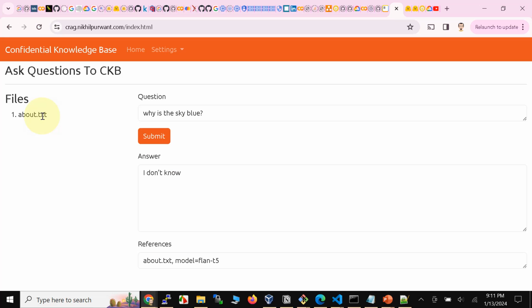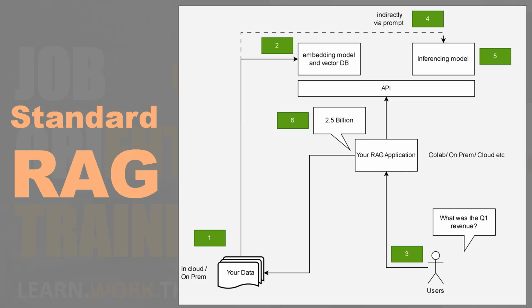Okay, so now we want to ask it more questions like how was the Q1 and so on. So we need to load more of the customer's proprietary information into the application. So before we do that, let's understand how RAGs really work, or retrieval augmented generation, right? Let's look at a standard RAG architecture.